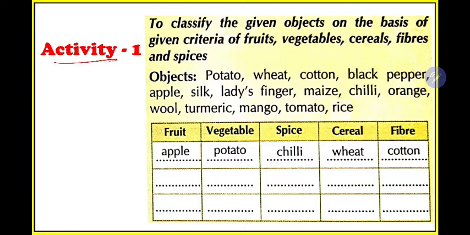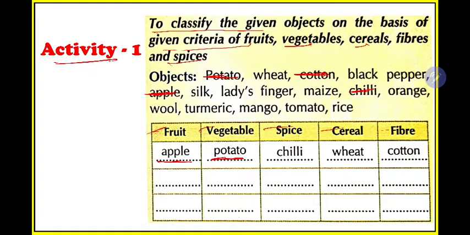Then we have a small activity, you all need to perform this. I am explaining it, but you need to perform it by yourself. To classify given objects on the basis of given criteria of foods, vegetables, cereals, fibers and spices. So you need to classify things into different groups. For example, the groups are food, vegetable, spice, cereal and fiber. They have solved some. Apple is a food, potato is a vegetable. Next is chili. Chili is a spice. Then fiber is cotton. In the last chapter you read, fiber is cotton.